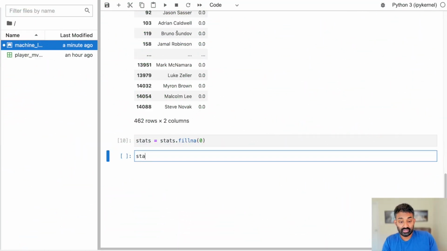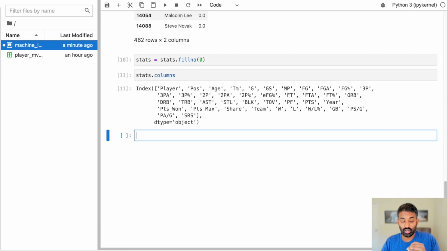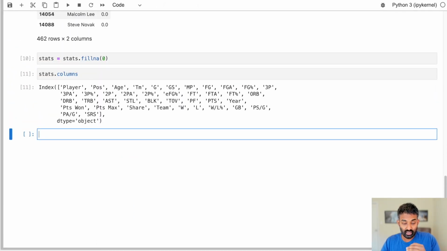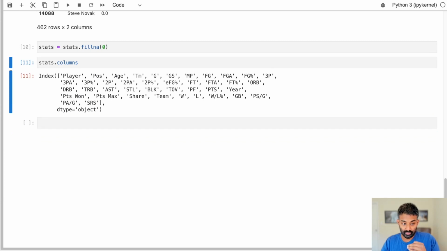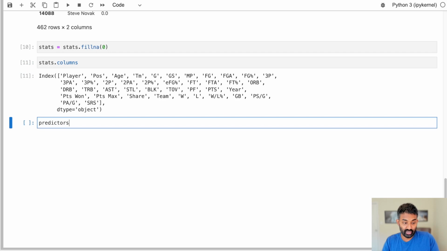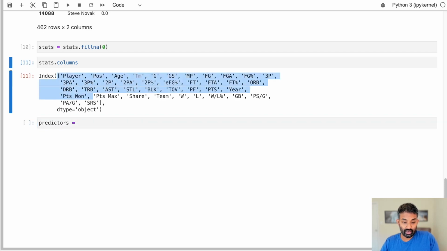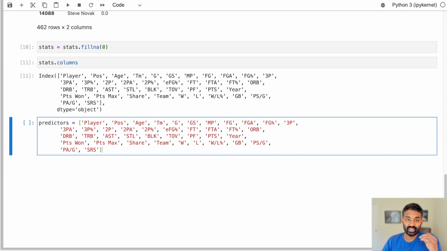All right, so the next thing we're going to do is actually create our first attempt at a machine learning algorithm. And to do that, first let's take a look at the columns and see which columns we want to use to make predictions. So in this case, we'll be using all of the numeric columns to make our predictions. So we'll create a list called predictors, and we will put all of the numeric columns into it. I like being really explicit with predictors because it really helps when you are actually making your predictions to know explicitly what the list is. So you don't accidentally have something in your predictors that you shouldn't, or you're not accidentally missing something that you should, etc. It just makes it really clear when you make this list of your predictors.